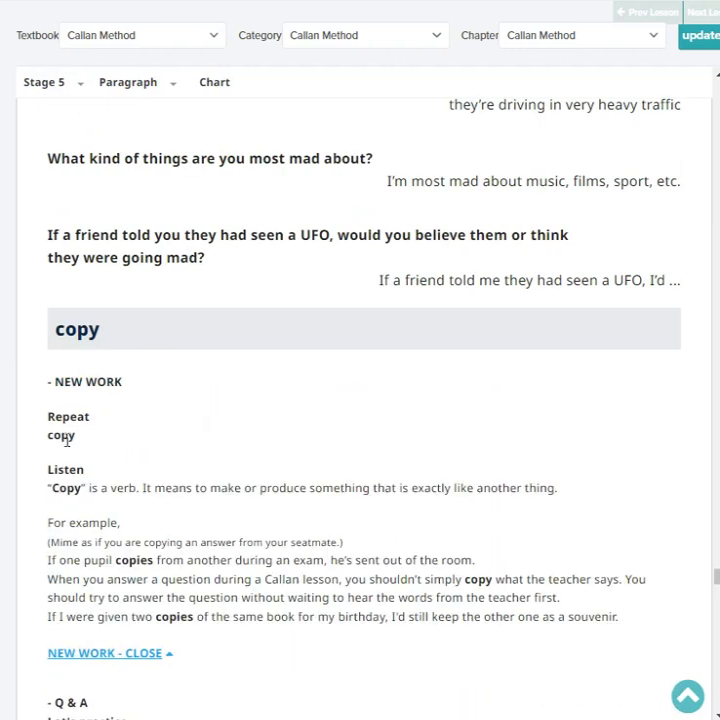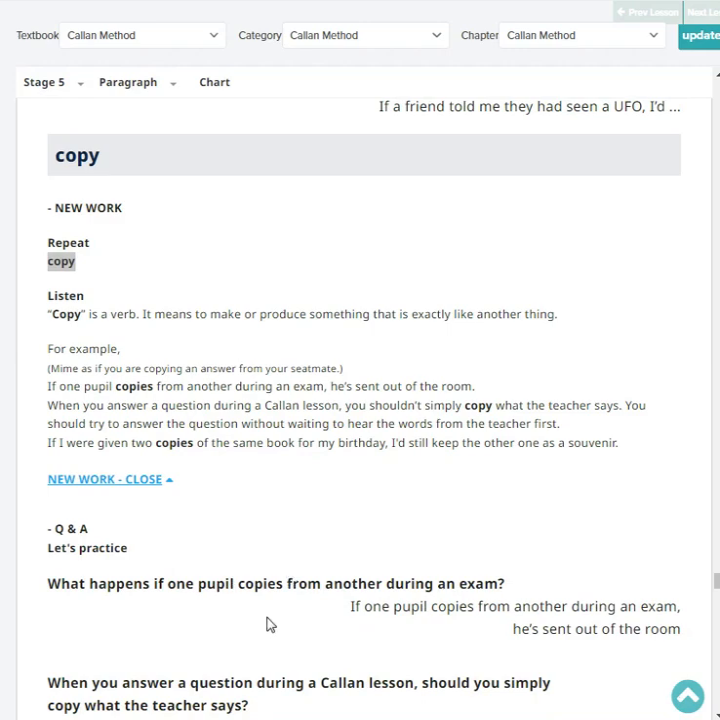Oh, very good friend. Okay, next repeat: copy. Right, listen, copy is a verb. It means to make or produce something that is exactly like another thing. For example, if one pupil copies from another during an exam, he's sent out of the room. If I were given two copies of the same book for my birthday, I'd still keep the other one as a souvenir.